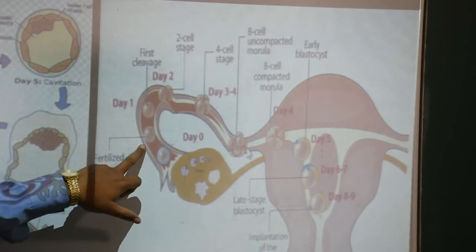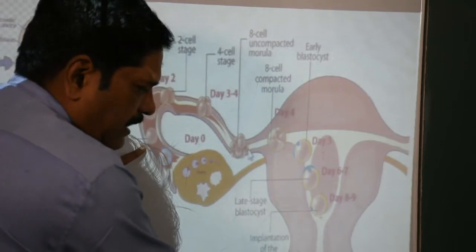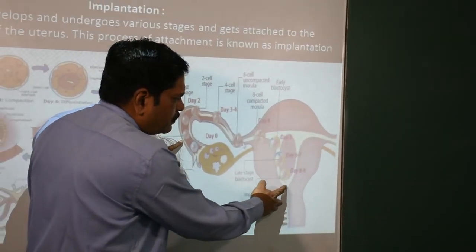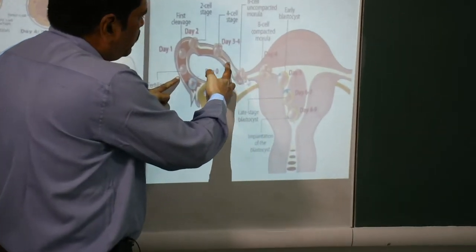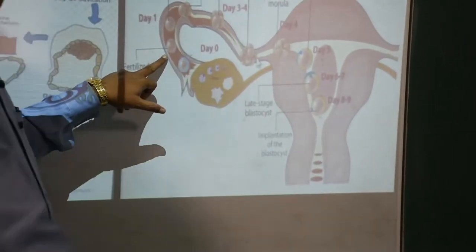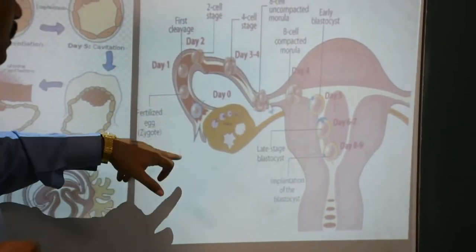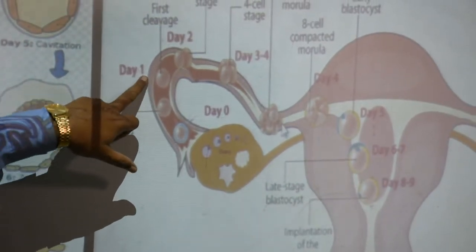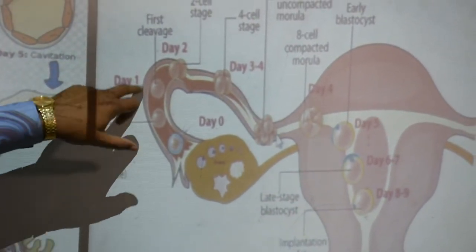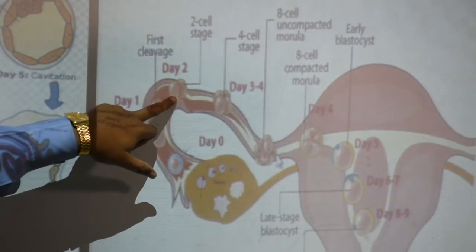Now if the sperm reaches here, what is the path of the sperm? From the vagina to the uterus, and from the uterus to this oviduct, and finally it reaches the ampulla and isthmus junction. Here it will fertilize, clear. So on the first day you will find a single cell structure, clear. On the second day you will find a two cell structure.